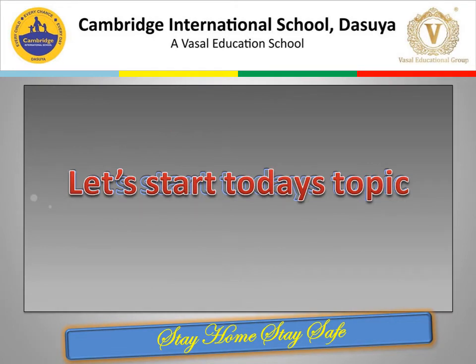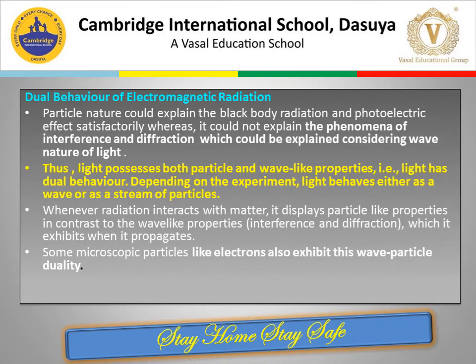Now let us start with today's topic. Dual behavior of electromagnetic radiation. The particle nature of light posed a dilemma for scientists. On the one hand, it could explain the blackbody radiation and photoelectric effect satisfactorily, but on the other hand, it could not explain the phenomena of interference and diffraction, which could only be explained considering the wave nature of light.